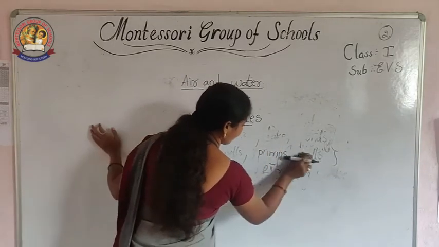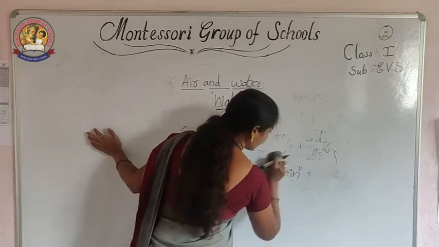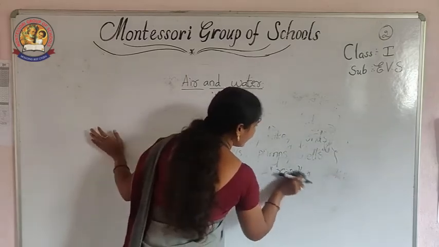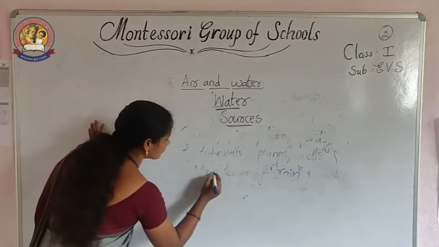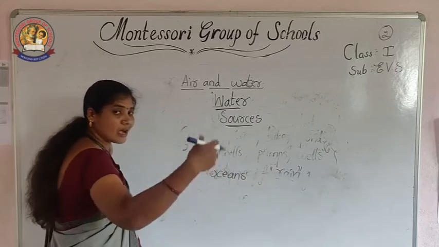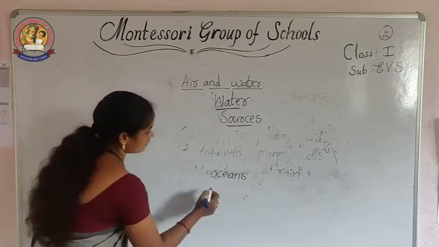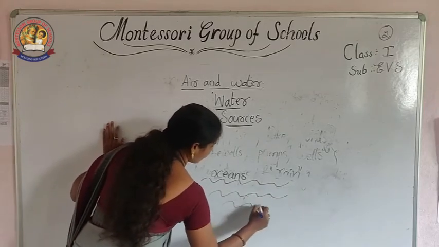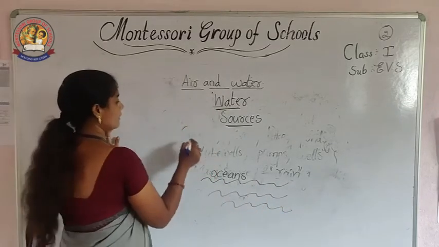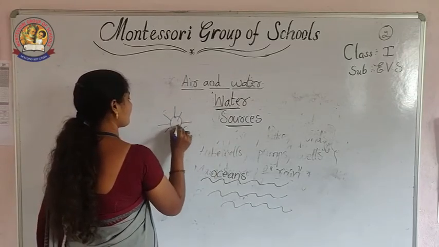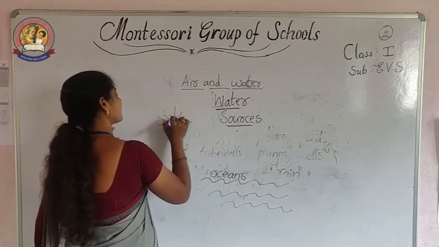For example, as I already said, water bodies. What are these water bodies? Oceans, rivers, lakes, ponds.